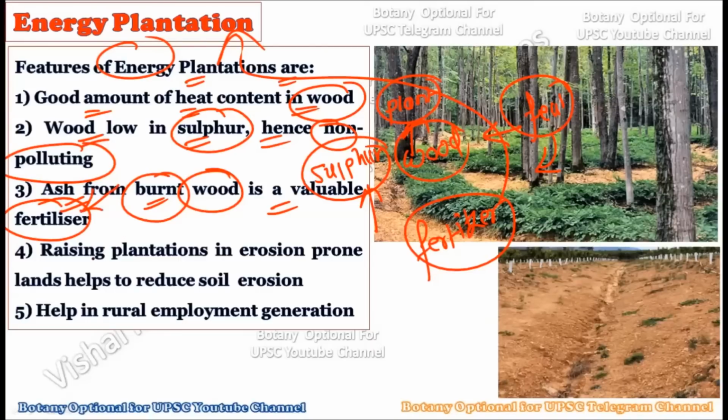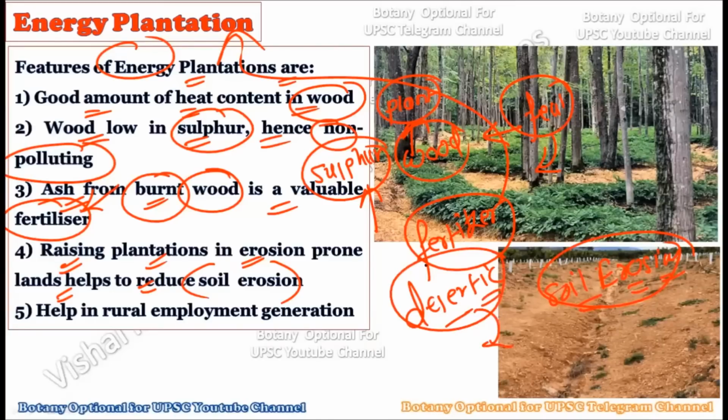All these features make that particular plant very suitable for the energy plantation. Now, raising the plantations in erosion-prone lands helps to reduce soil erosion. As you know, we have discussed soil erosion at length. This is when the upper layer of the fertile soil is removed, and that soil automatically becomes desertic soil, and no other plant life is booming there.